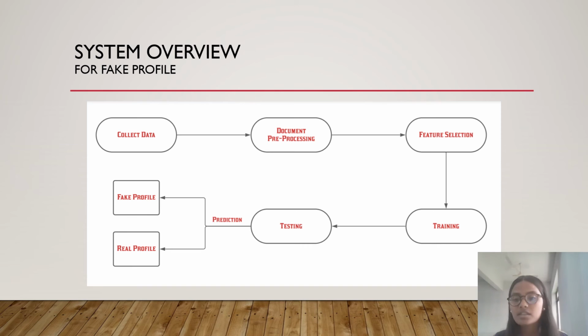In the training phase, the dataset is again divided in an 80:20 split. 80% is used for training the various machine learning models and 20% is used for testing. In the testing phase, the 20% of the dataset is given to the machine learning algorithms and prediction is done whether the given profile is a fake profile or a real profile.